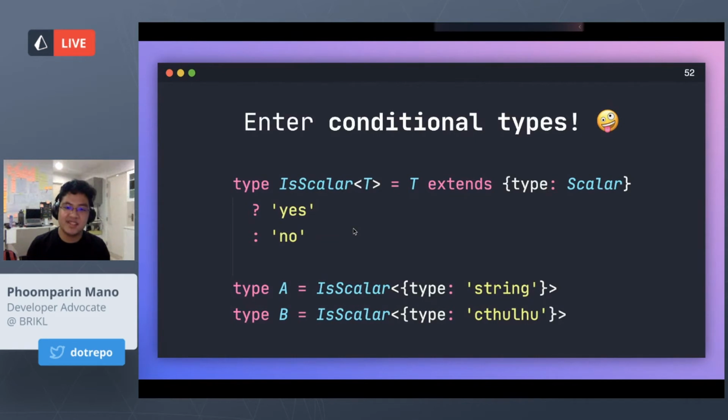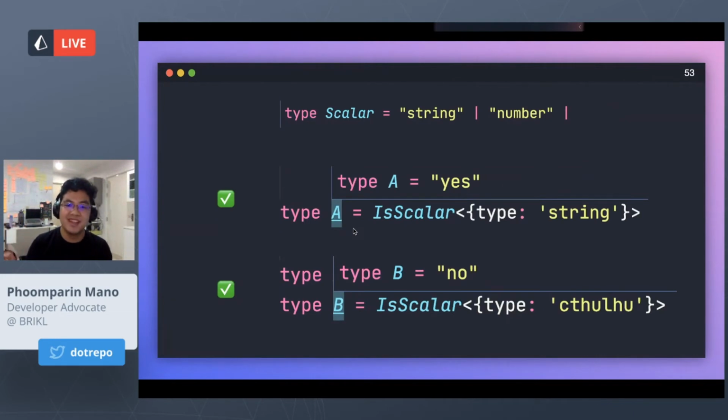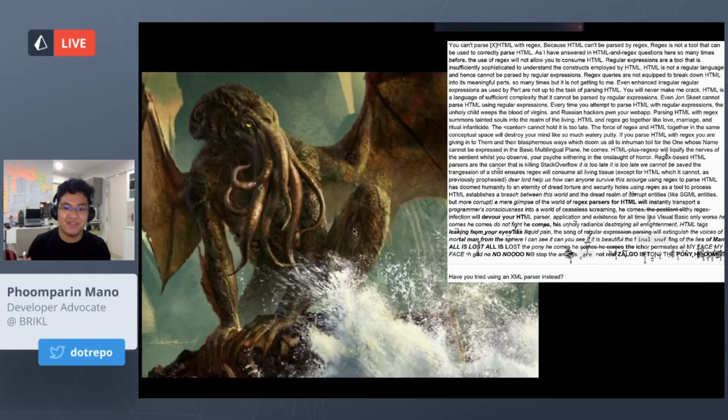The answer here is to use conditional types. So what is a conditional type? With a conditional type, you can check if a type extends another type. For example, I can check if a type extends a scalar, for example, a string of type string and an object of type Shuttlehoo. You probably know what this results in. Yeah, a string is a scalar, so that's a yes. But the type Shuttlehoo is not a scalar, so that's a no. If that becomes yes, then you have a more serious problem than TypeScript.